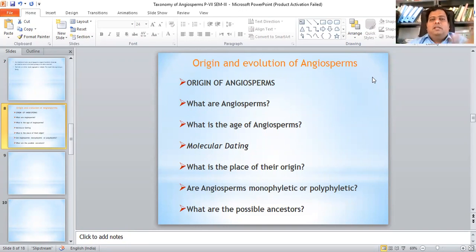Good afternoon, students. Today we will study the origin and evolution of angiosperms. What is the origin of angiosperms? What are angiosperms? What is the age of angiosperms? Molecular dating. What is the place of their origin? Are angiosperms monophyletic or polyphyletic? What are their possible ancestors? Today we will just go through the introduction, like what these angiosperms are.